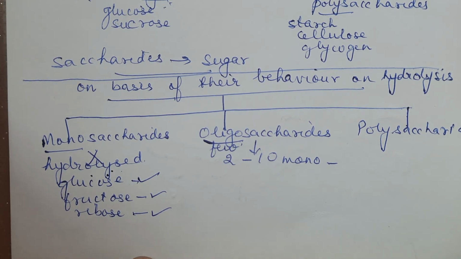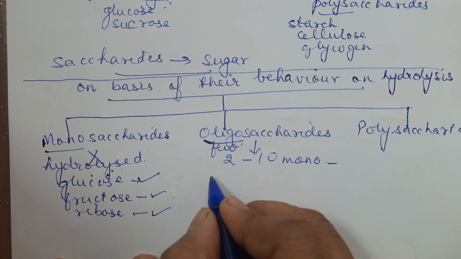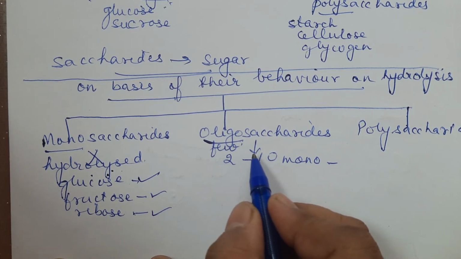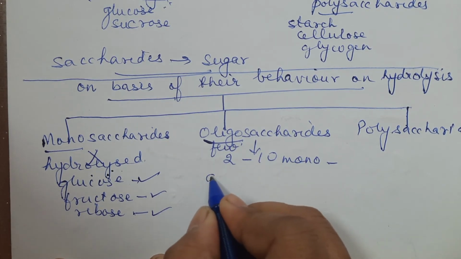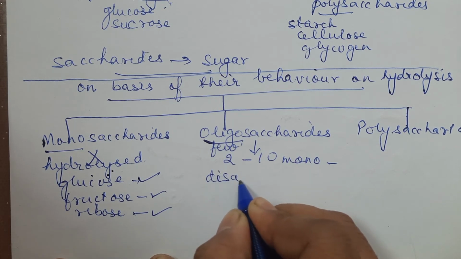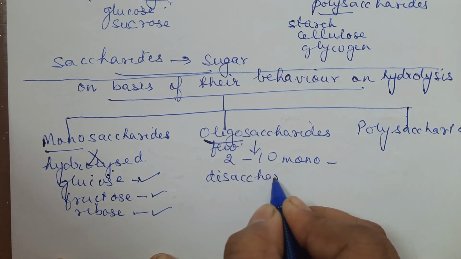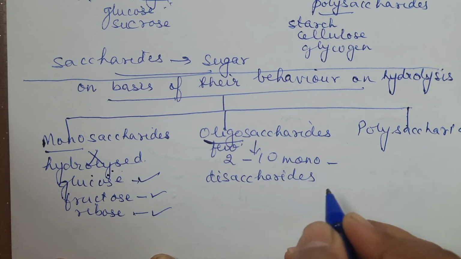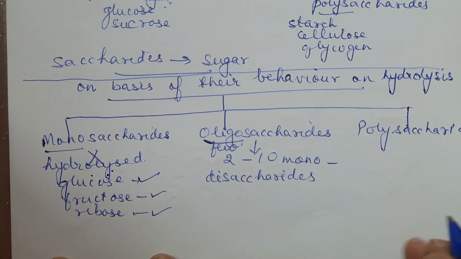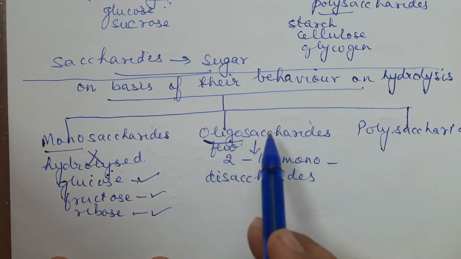Suppose an oligosaccharide gives 2 monosaccharides on hydrolysis. It will be called a disaccharide. If it is giving 3, trisaccharide, then tetrasaccharide, and so on, depending upon how many monosaccharides it gives on hydrolysis. So you can classify this further.